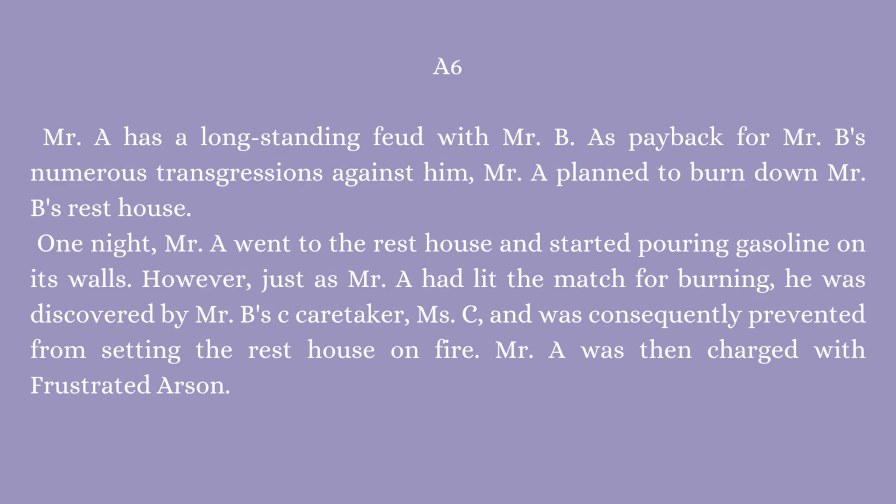Question A6. Mr. A had a long-standing feud with Mr. B. As payback for Mr. B's numerous transgressions against him, Mr. A planned to burn down Mr. B's rest house. One night, Mr. A went to the rest house and started pouring gasoline on its walls. However, just as Mr. A had lit the match for burning, he was discovered by Mr. B's caretaker, Miss C, and was consequently prevented from setting the rest house on fire.